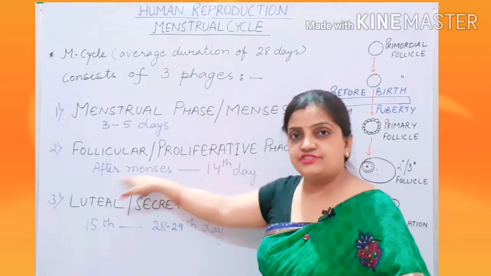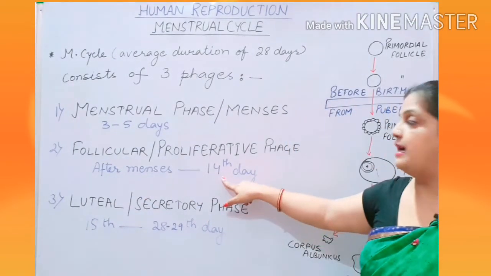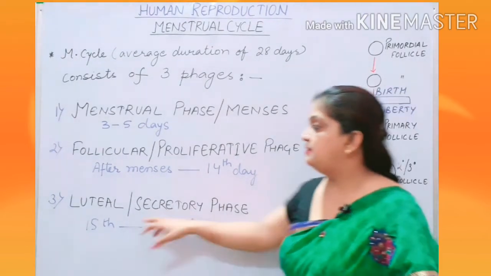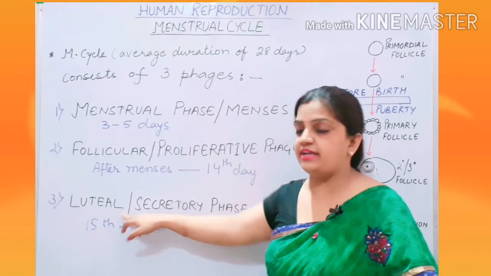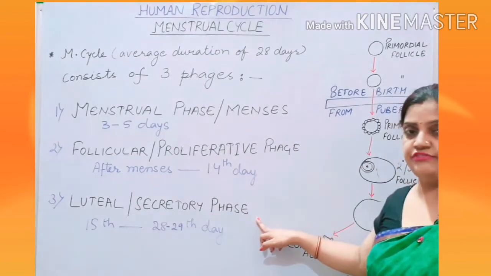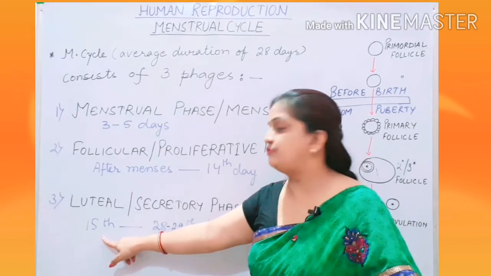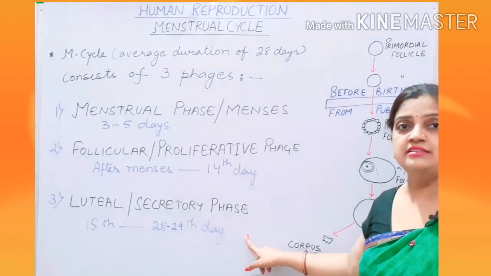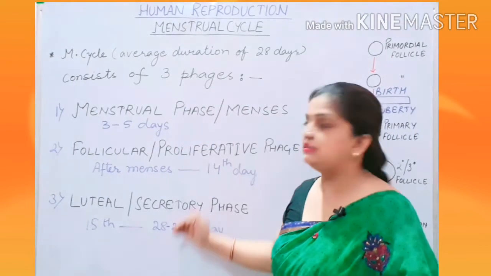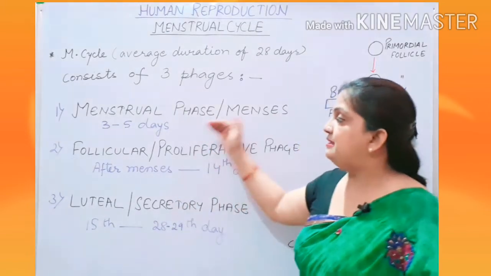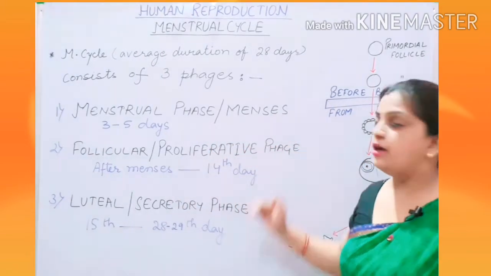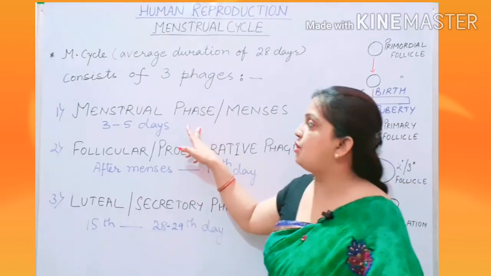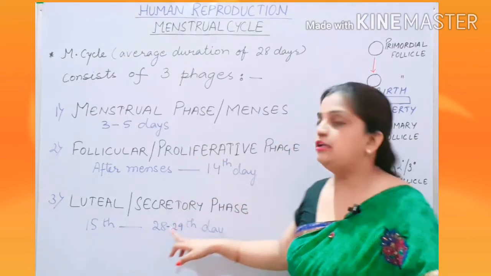It starts after menses and ends on the 14th day of the cycle. Then the third phase is the luteal phase, which is also called the secretory phase, and it begins from the 15th day and ends on the 28th to 29th day of the cycle. So children, according to the days, your menstrual cycle has been divided into 3 phases: the menstrual phase, follicular phase, and luteal phase.